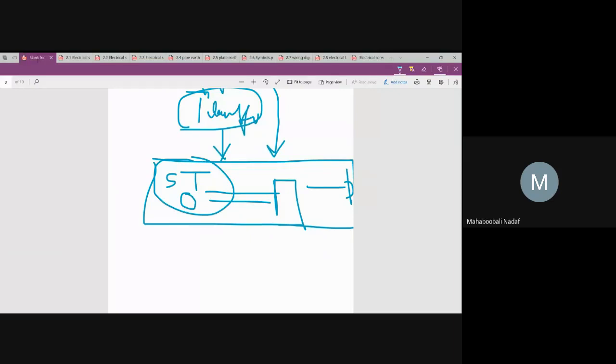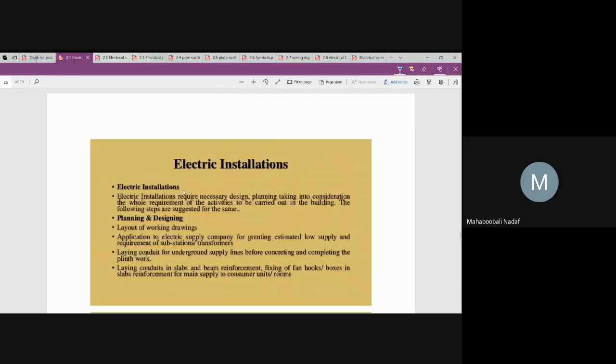Lot of points are written in the NBC code. No problem, we are going to get there. But once you understand this point, then everything is very easy. Is that okay? This is a rough process. So we are going to see what exactly is there in the typical planning and designing of electrical installation. Shall I go to the next point? Everyone, whether it is understood?